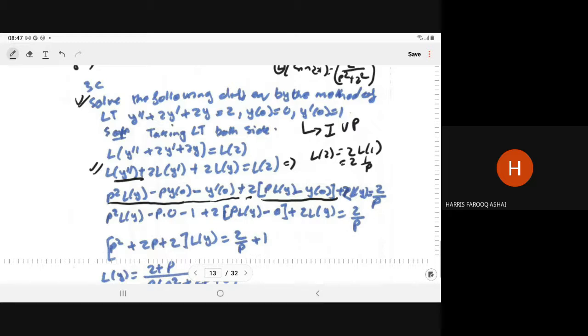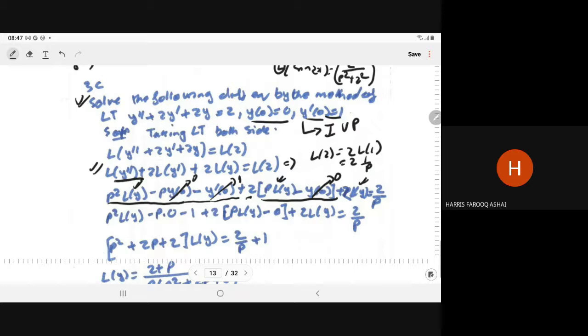Now, we take L of y common from here. It is given to you that y at x equal to 0 is 0 and y dash at x equal to 0 is 1.